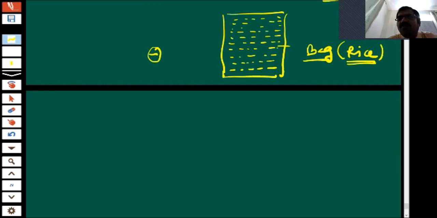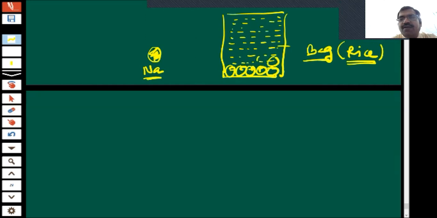Yes. In the same way, in our chemistry, suppose this is a sodium atom, and in this bag sodium atoms are filled.